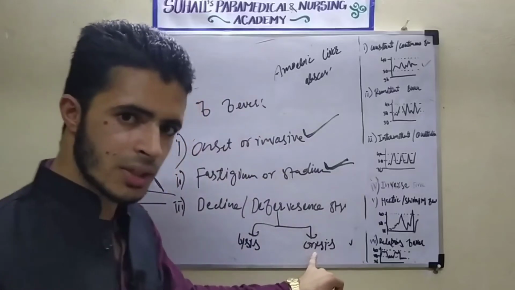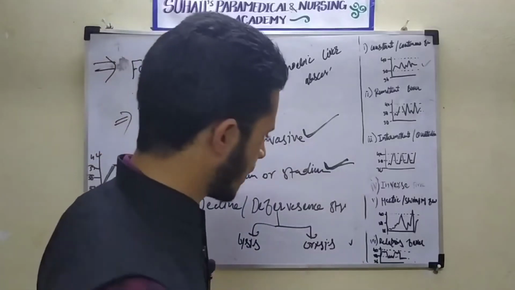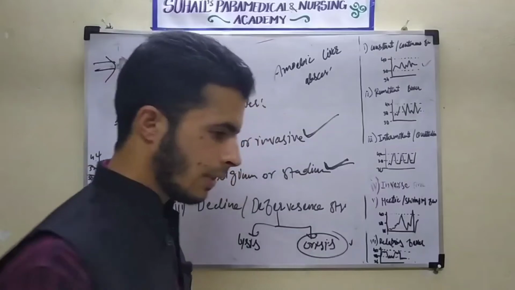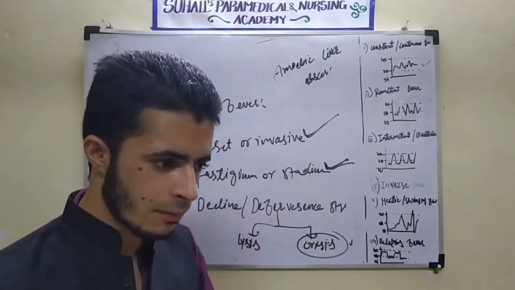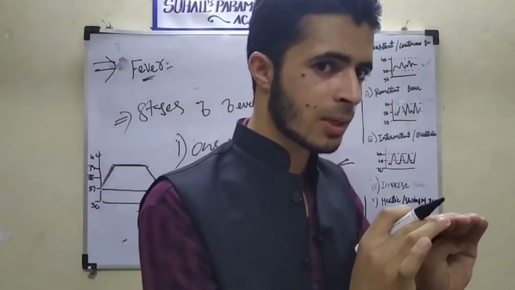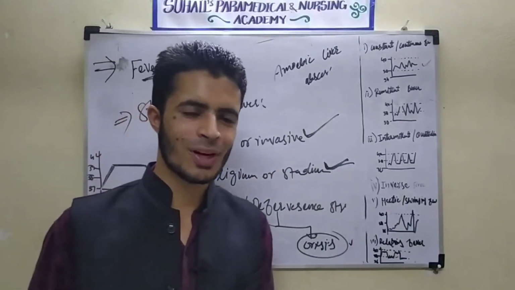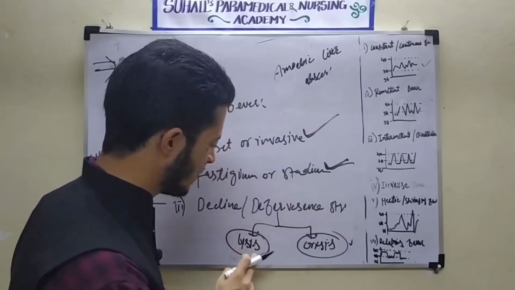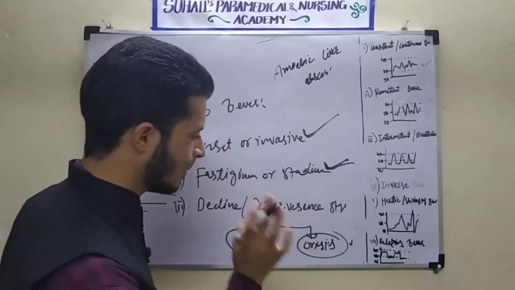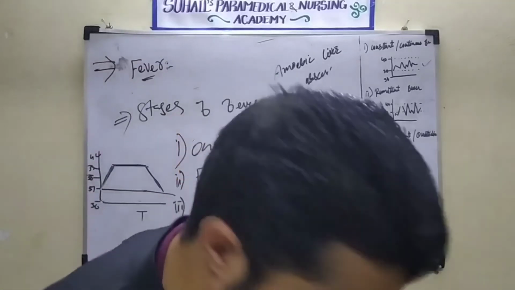Whenever there is a sudden decrease in the body temperature, the condition is called crisis. Whenever the body temperature decreases gradually with respect to time, taking some time to decrease, that condition is called lysis. So, decline by lysis or decline by crisis.